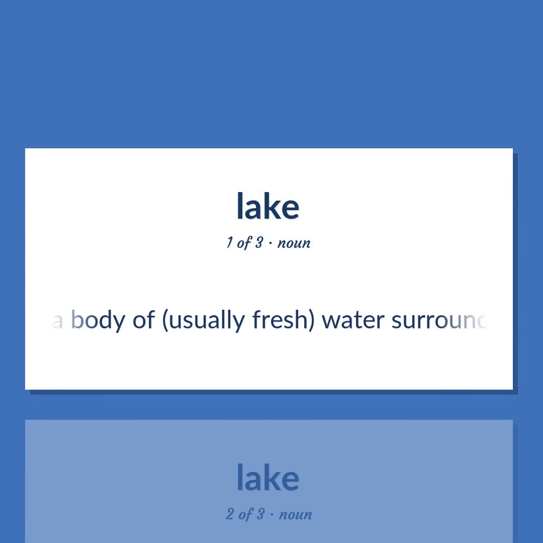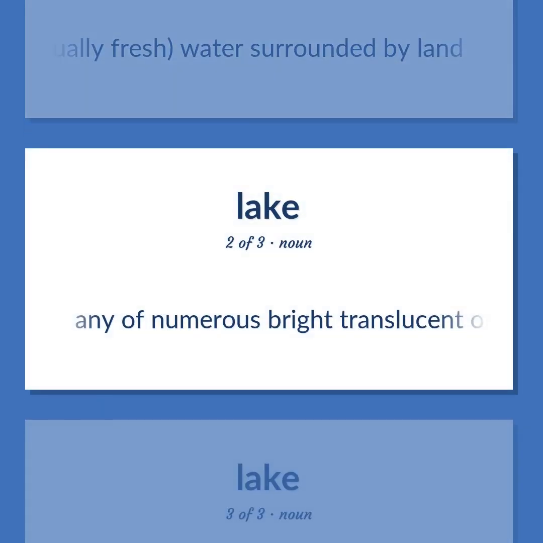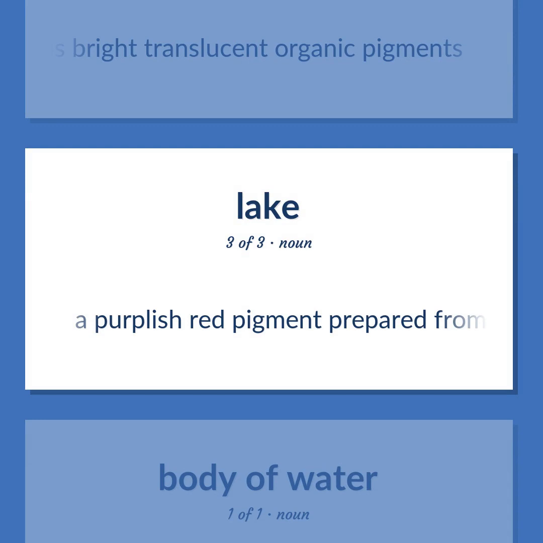A body of, usually fresh, water surrounded by land. Any of numerous bright translucent organic pigments. A purplish-red pigment prepared from lac or cochineal.